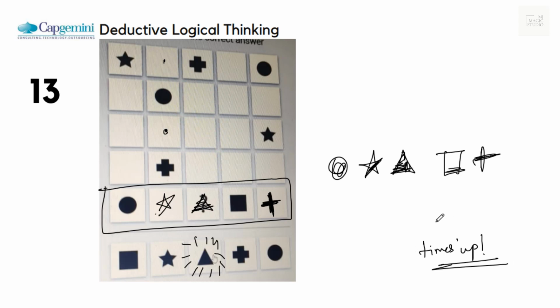As I mark, it shows time's up. So in this run we have completed 13 good deductive logical thinking grids, and with all green marks, congratulations to all of us.